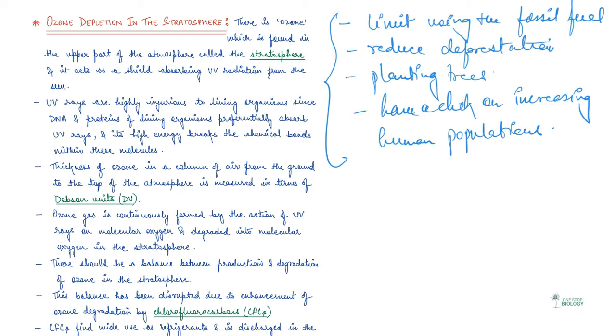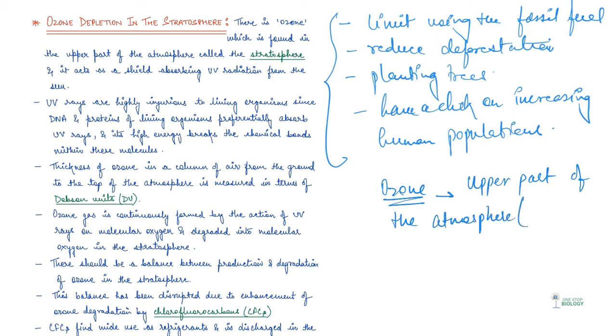And then there is another layer which is found in the upper part of the atmosphere, which is also known as stratosphere. And this is known as the good ozone. So basically, we are talking about the good ozone layer. This ozone layer is formed in the upper part of the atmosphere, the stratosphere, right?